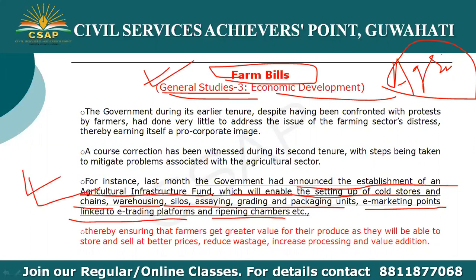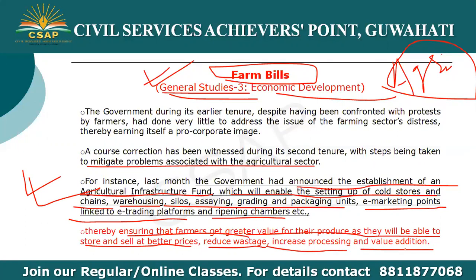These are some of the measures taken by the government to mitigate problems associated with the agriculture sector, and this will ensure that farmers get greater value for their produce, as they will be able to store and sell at better prices, reduce wastage, and increase processing and value addition.